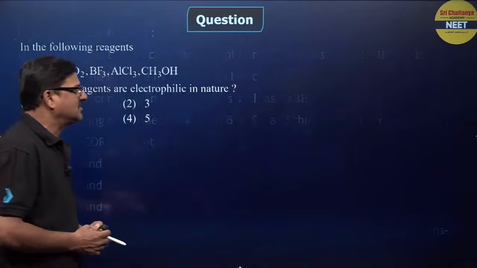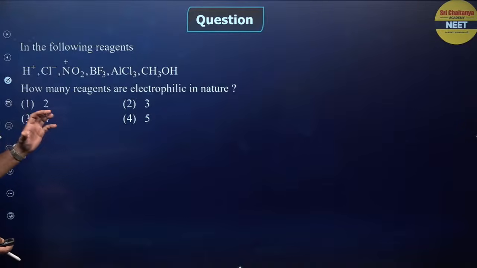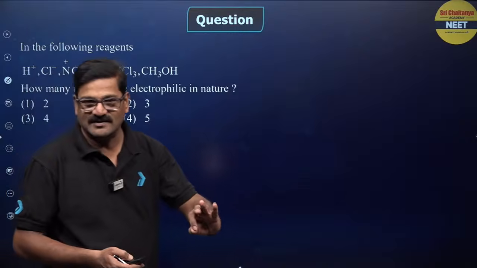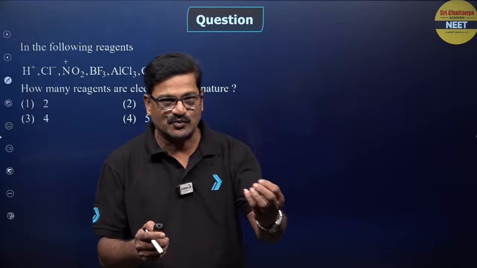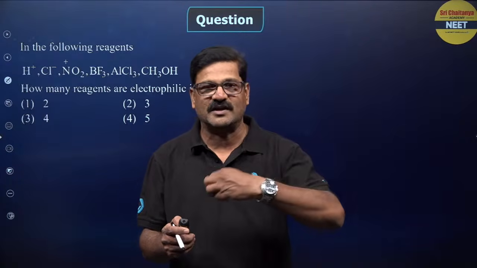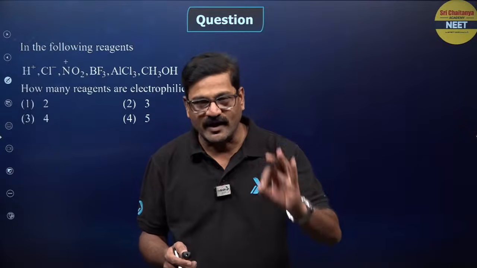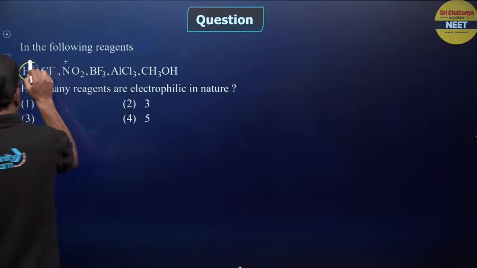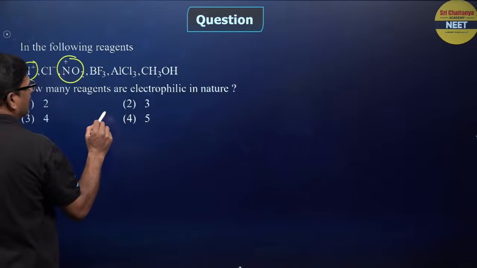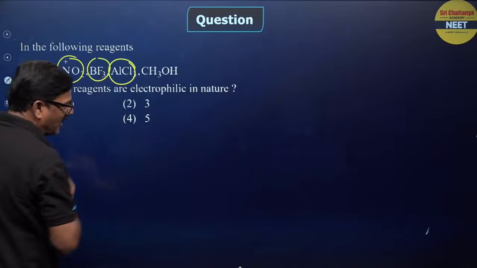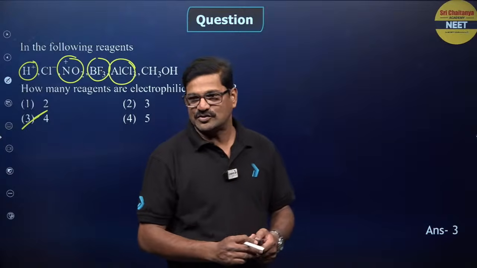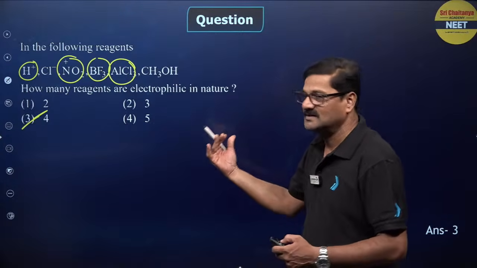Talking about the following reagents, how many reagents are electrophilic in nature? What is an electrophile? The electrophile is the species which accepts an electron pair. It should have a vacant orbital in it. So you have H plus, NO2 plus, AlCl3 and BF3. I could say there are 4 electrophiles. Any doubt?